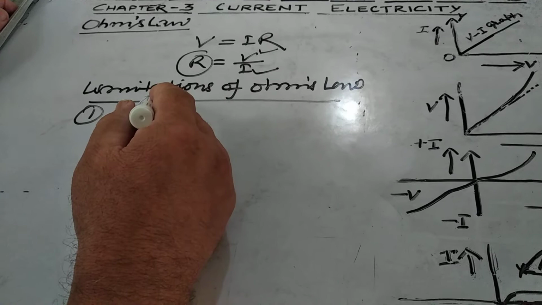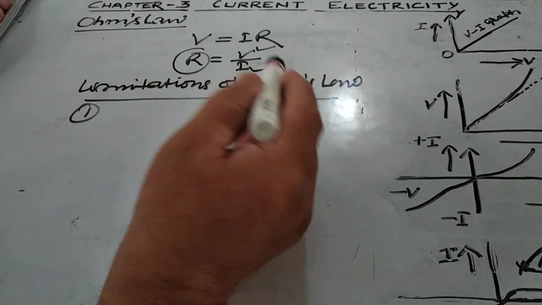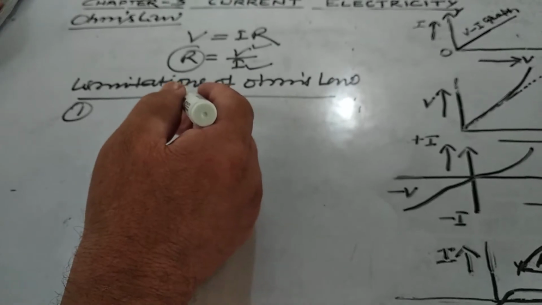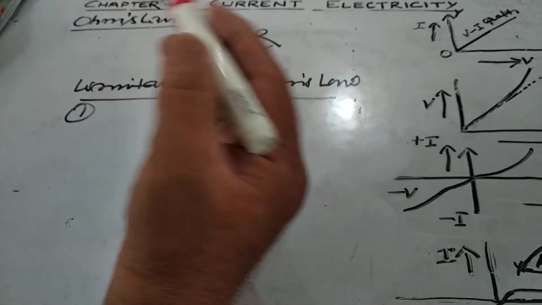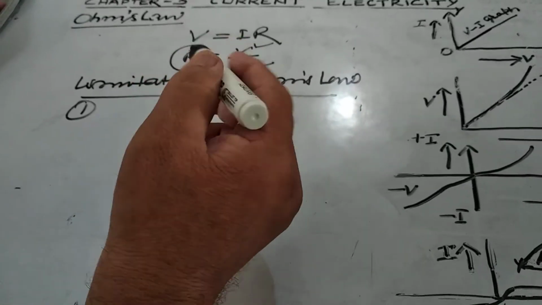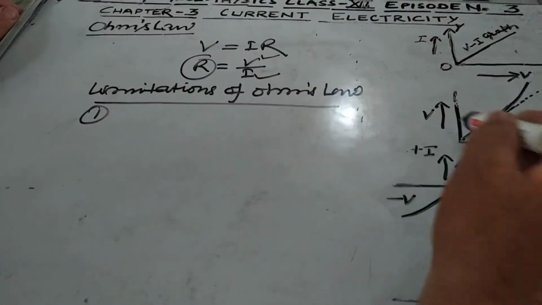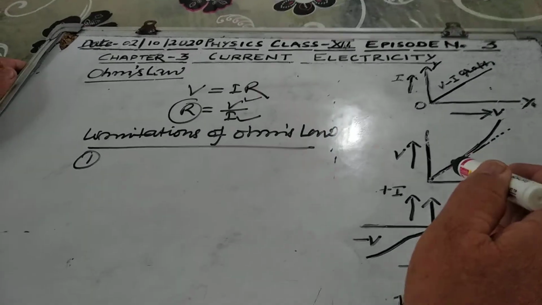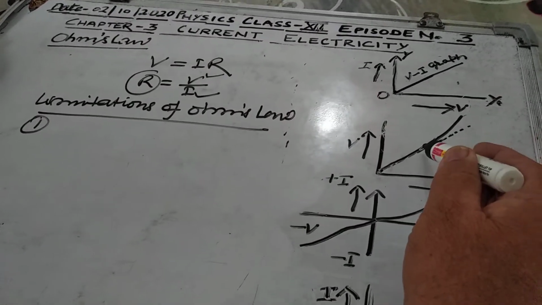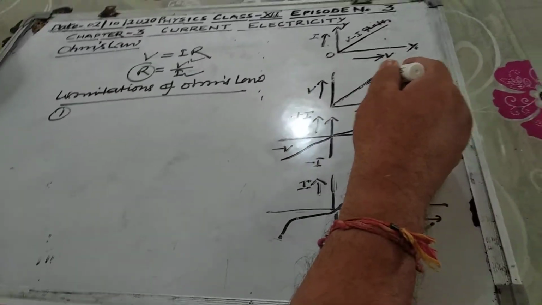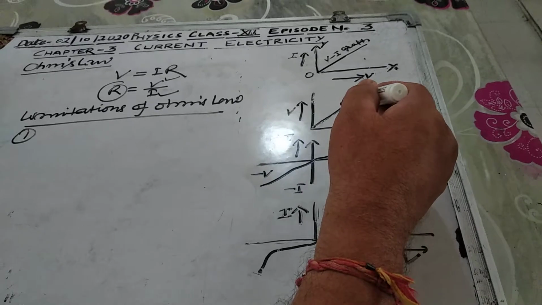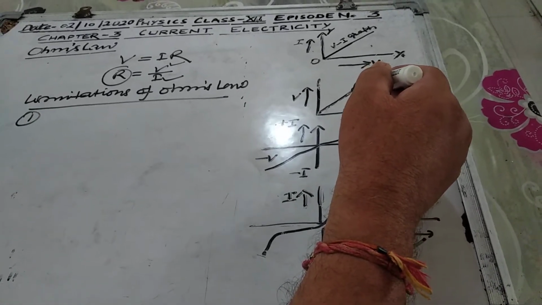In some of the cases the potential difference may not vary linearly with the current, and the graph between V and I is shown in the figure.